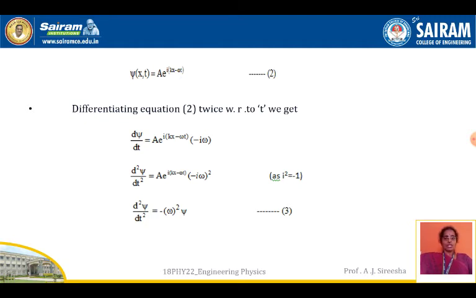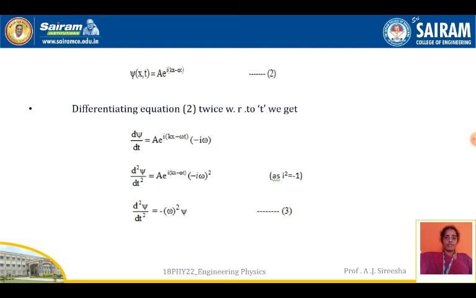This equation 2 has to be differentiated two times with respect to t. First we take the first derivative, d psi by dt. d psi by dt is equal to A into e to the power of i into kx minus omega t, into minus i omega, because it is a function of t, and omega t is there. On first order differentiation, you get minus i omega into A into e to the power of i into kx minus omega t.